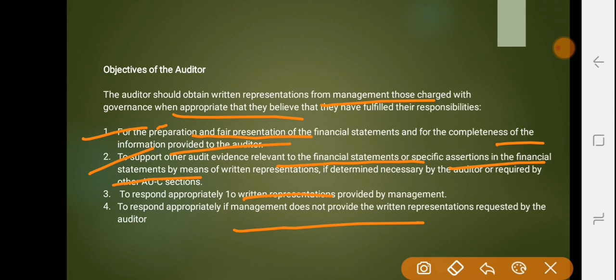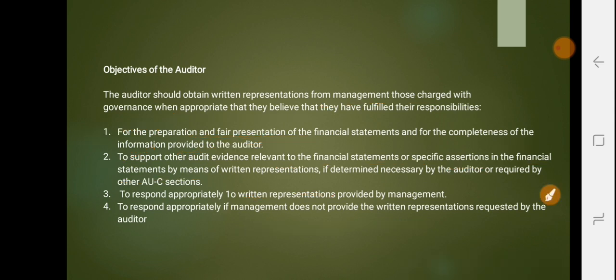So these are all the basic objectives of auditors when it comes to written representation.